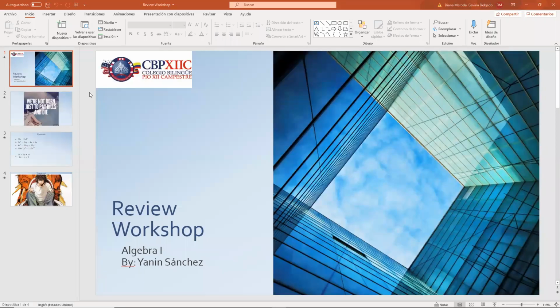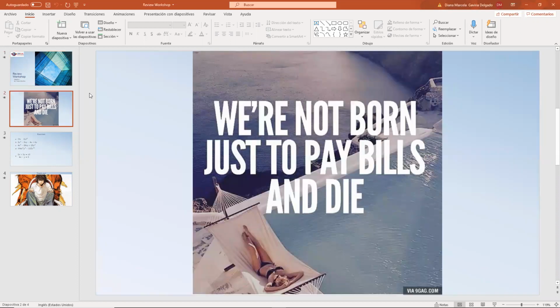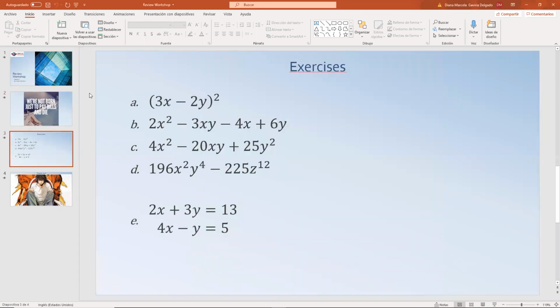Okay, guys, this is going to be the topic for our class today. You are going to perform the review workshop. Because this is the review workshop, it has all the topics we saw along the second term. Here you have the first point, which is a notable product. The second, the third, and the fourth are only cases of factorization. And the fifth one is going to be a linear equation system.